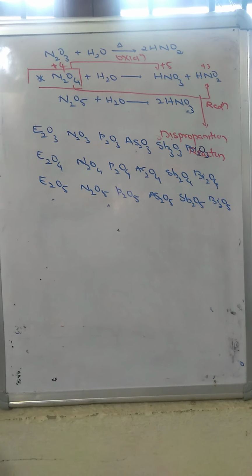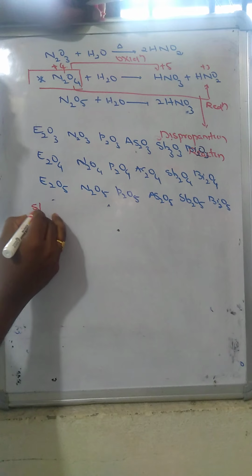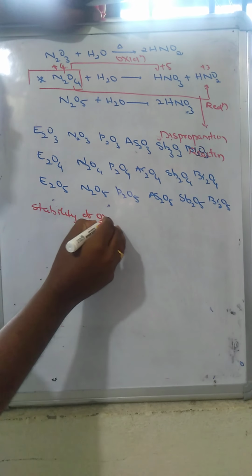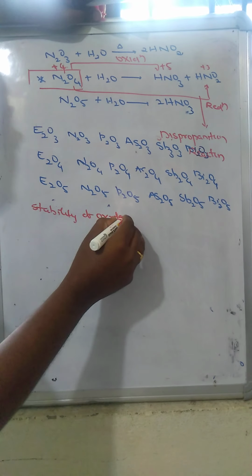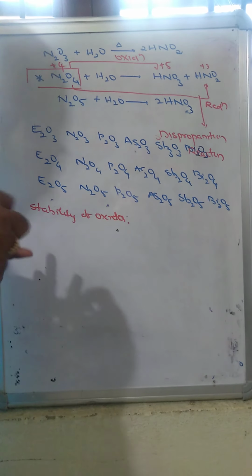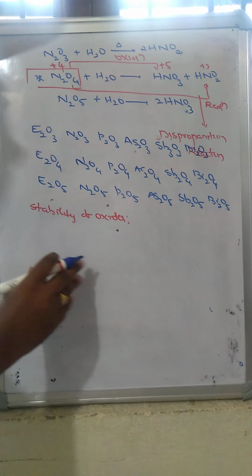Now we will see the stability of these oxides. Thermal stability of the group 15 pentoxides gradually decreases from top to bottom.